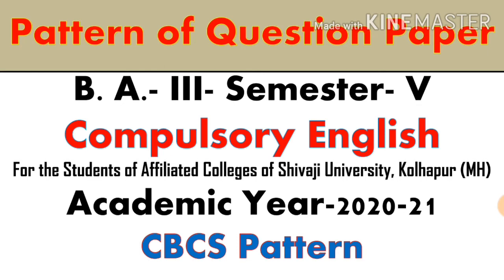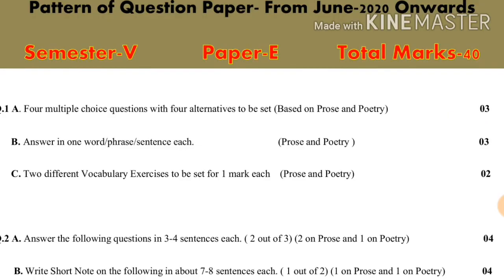So let us see how the pattern of question paper of 40 marks is, and it will be for you. Now this pattern of question paper is going to be implemented from June 2020 onwards, but at what time the next semester, the 5th semester, will take place, we are uncertain about it because of this corona pandemic. It is very critical to say anything about the examination and semester, it is uncertain, but it is proposed and it will be implemented.